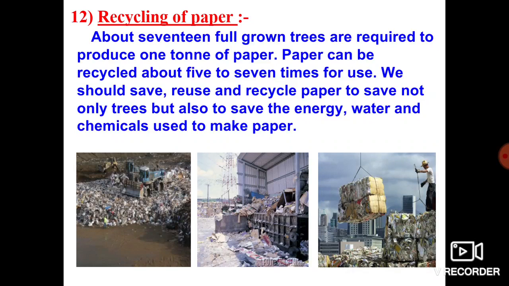There are methods for this. About 17 full-grown trees are required to produce 1 ton of paper. Which means 17 full-grown trees are required for the production of 1 ton of paper.